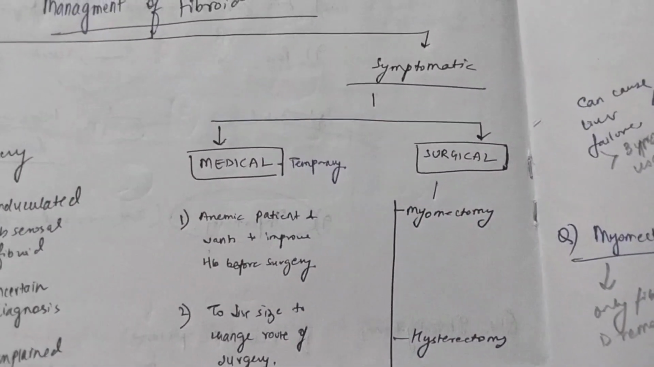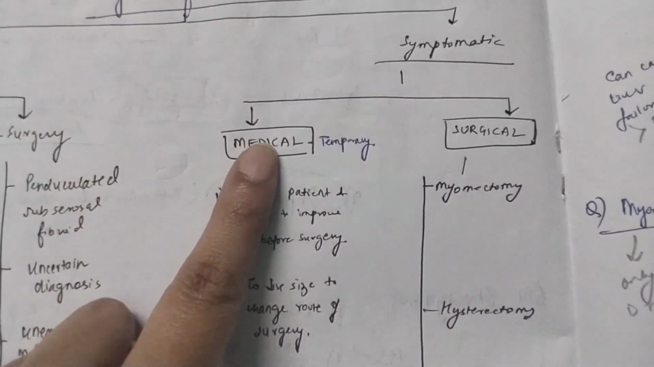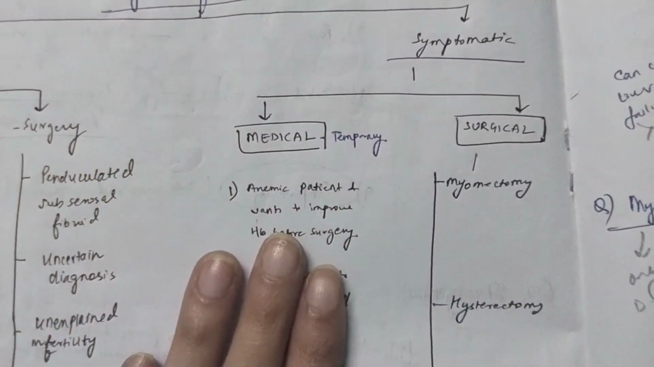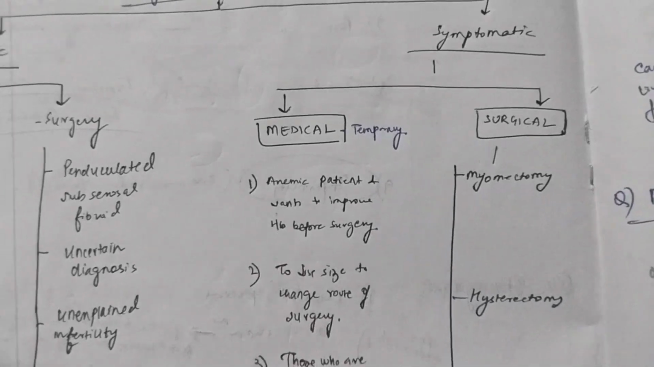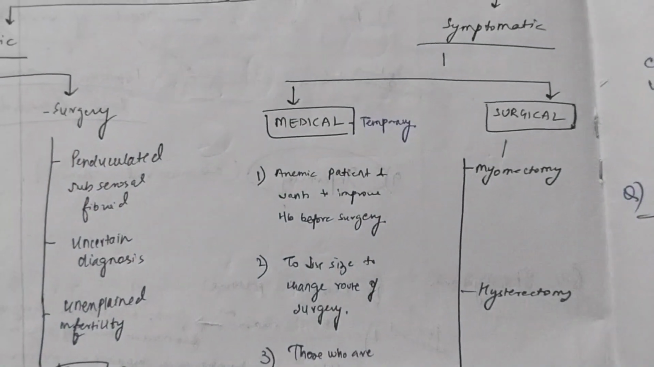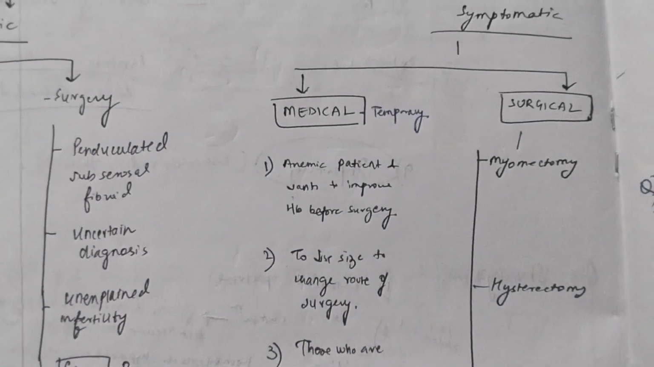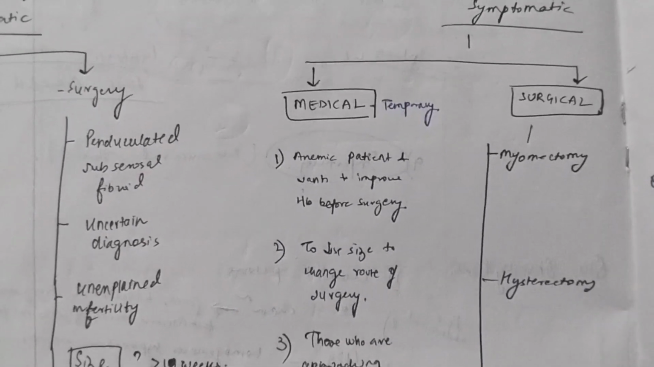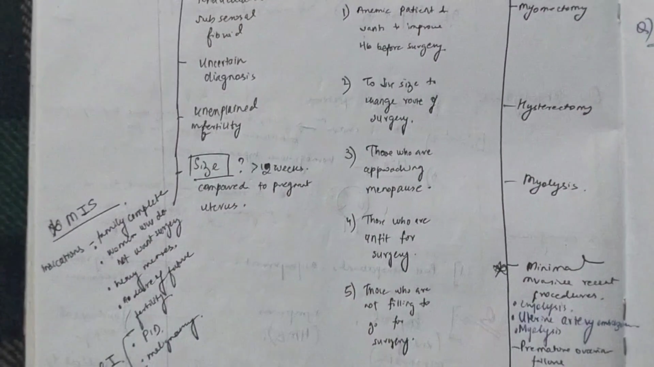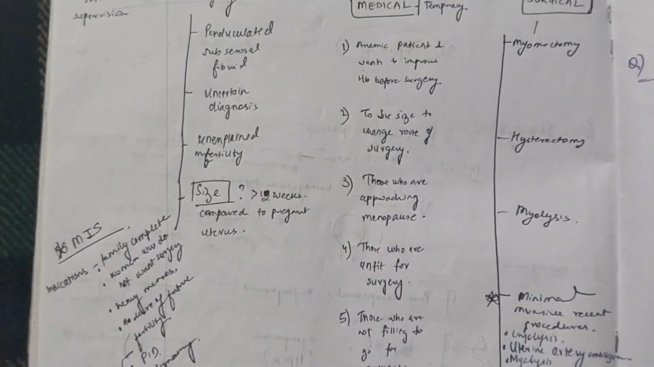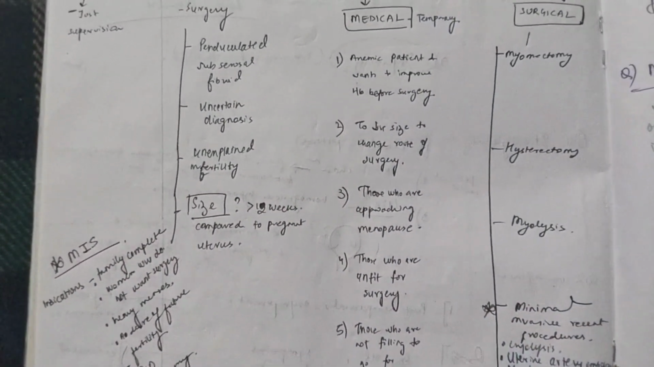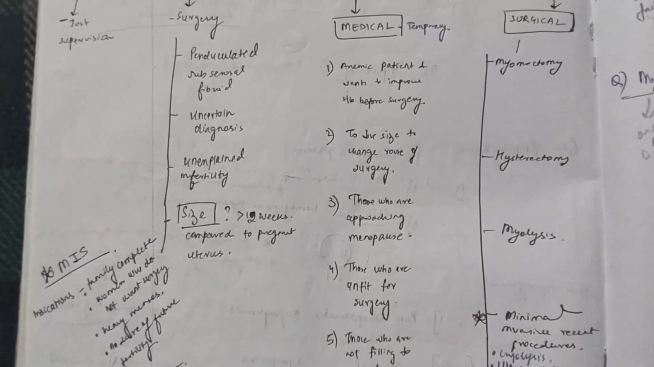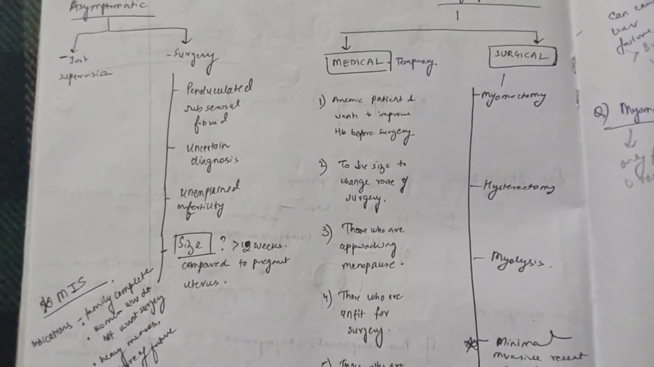If the patient is symptomatic, there are two options available again. You have medical management and you have surgical management. Medical management is temporary. Obviously, the surgical management is a permanent one. What you can do in the medical management? You have GnRH agonists, you have GnRH antagonists, you have progesterones, you have ulipristal, mifepristone. And here are the indications which are given for medical management. Obviously, if the patient is not willing for surgery or the patient is unfit for surgery, if the patient's hemoglobin level is too less, you can't take her for surgery. So these come under the medical indications.